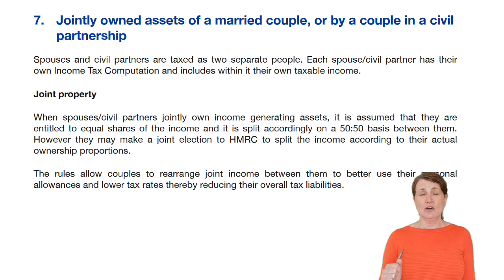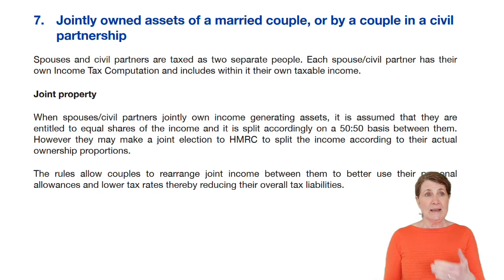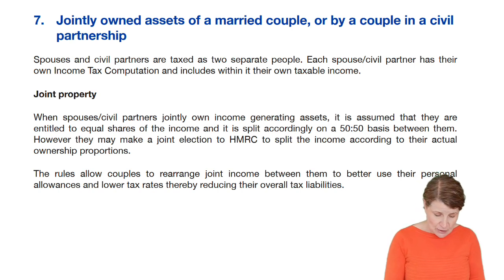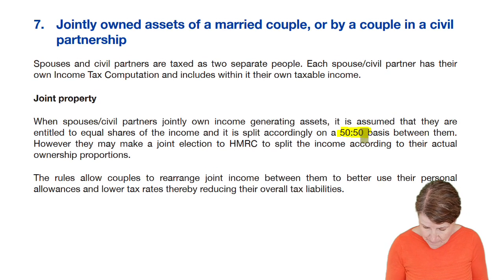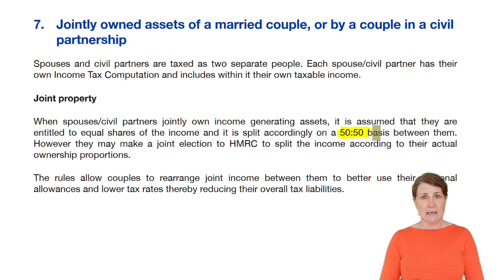Now, what if you've got a couple that jointly own property? Now, that property could be a property as in bricks and mortar that they rent out to tenants. It could be money in a bank account that's earning interest. And basically, where they jointly own property or assets, any income that's produced from those assets is automatically split between the couple equally. So the split is always going to be 50-50, unless they make an election.